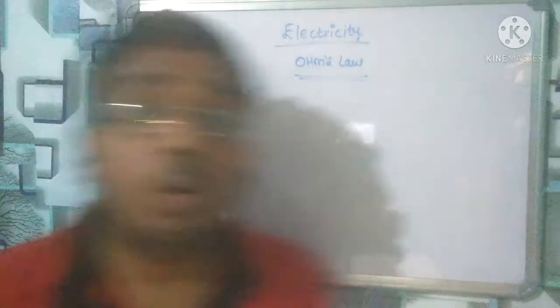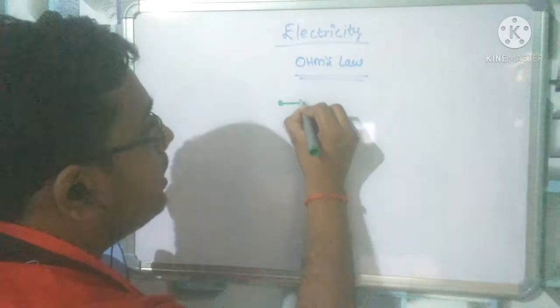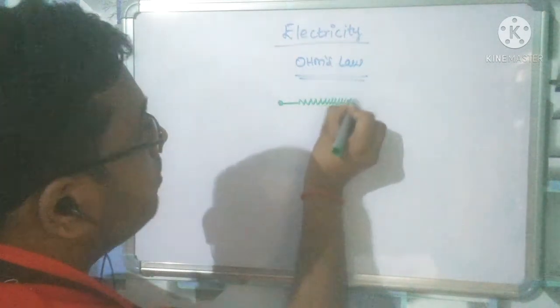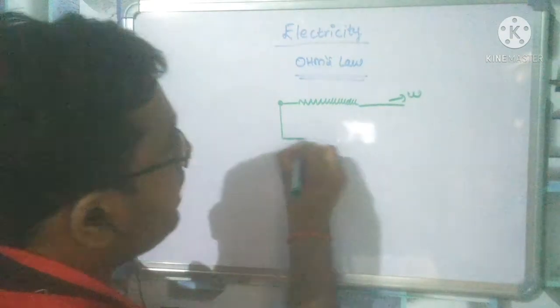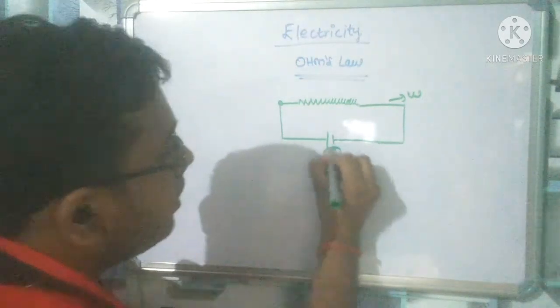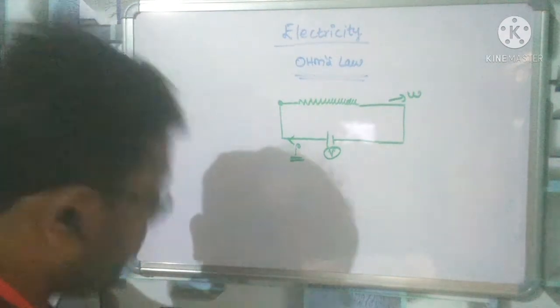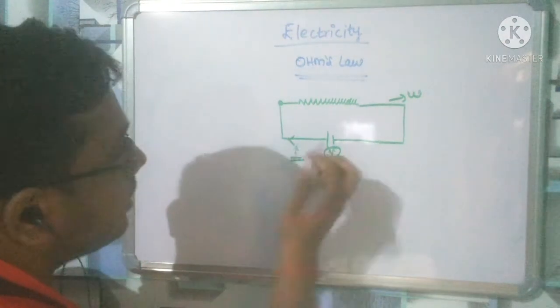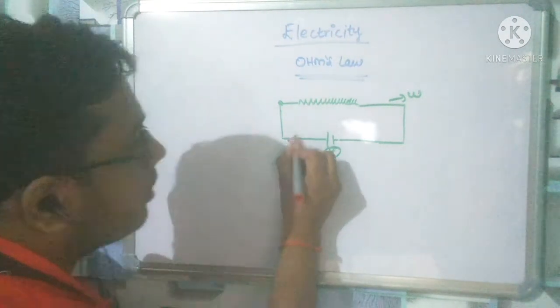Scientist Ohm has told that, let us suppose, take a battery and take a wire. This is wire W, and take a battery of potential difference V. And let us suppose current I is flowing here, like this.